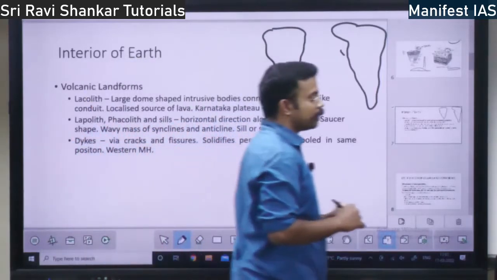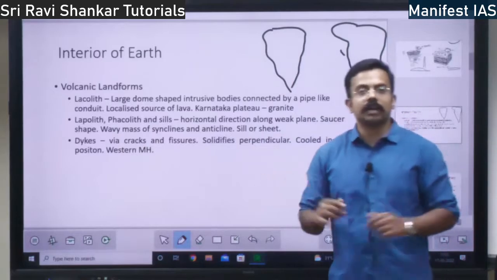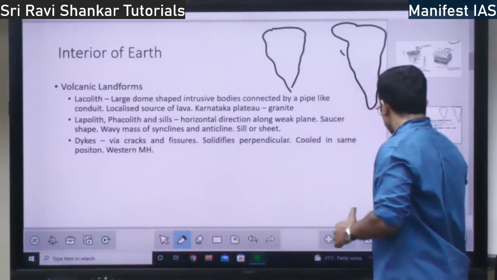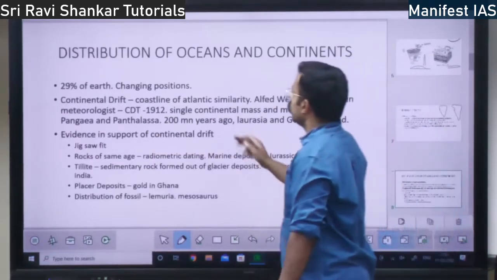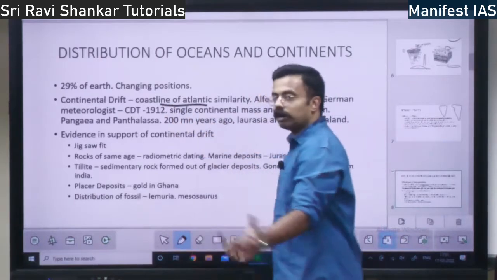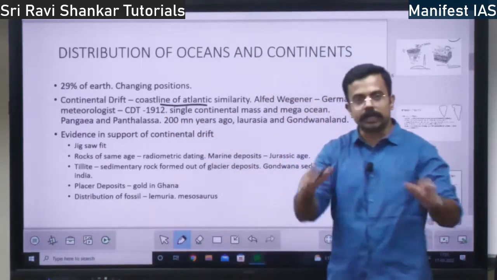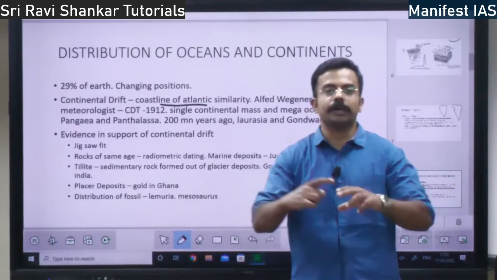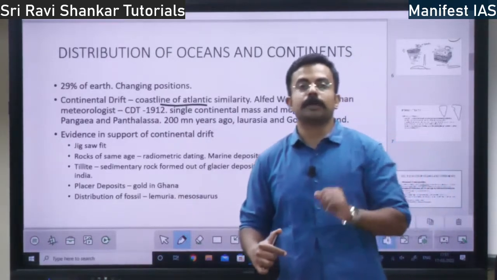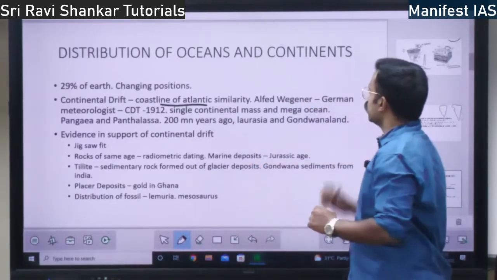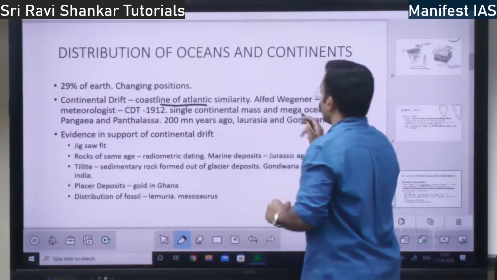Coastlines on both sides of the Atlantic, if you fit them, fit perfectly. That is the proof given by Alfred Wegener.